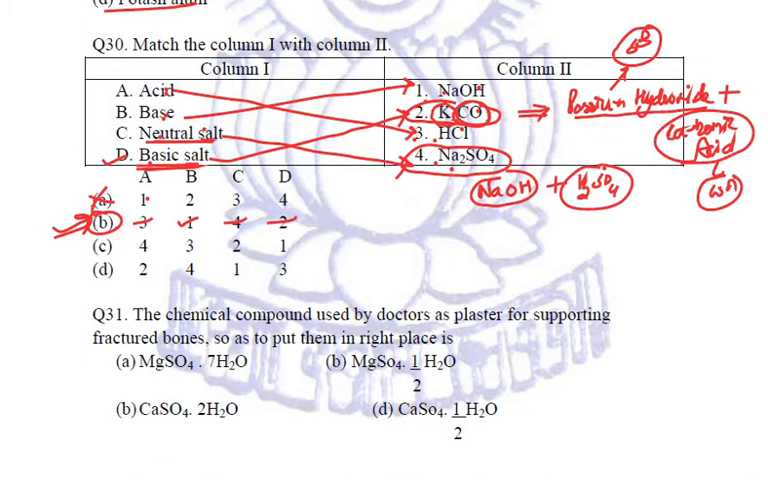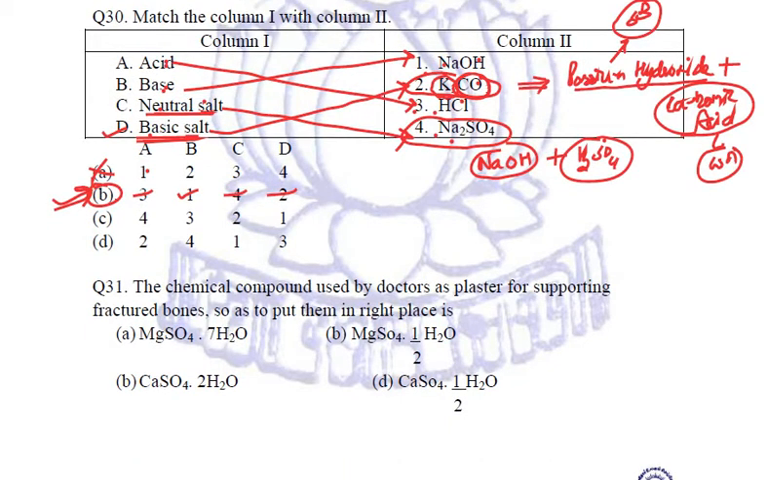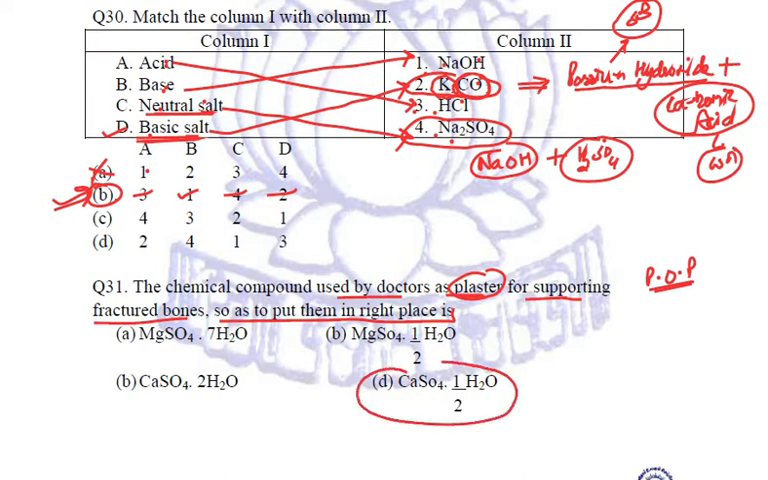Next, the chemical compound used by doctors as plaster for supporting fractured bones so as to put them in right places. For fractured bones, we know that we use POP, that is plaster of Paris. And what is the formula for plaster of Paris? It is calcium sulfate hemihydrate. Let us see the options. Where will we get our option? It is the D option. Calcium sulfate hemi, 1 by 2 water of crystallization molecules.